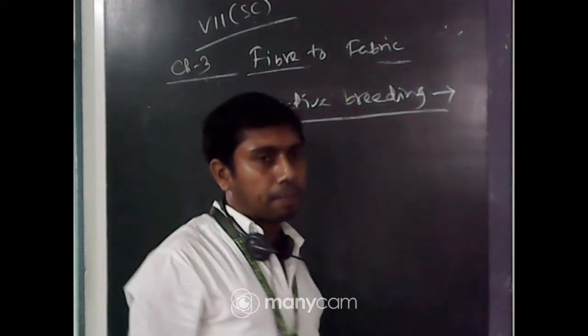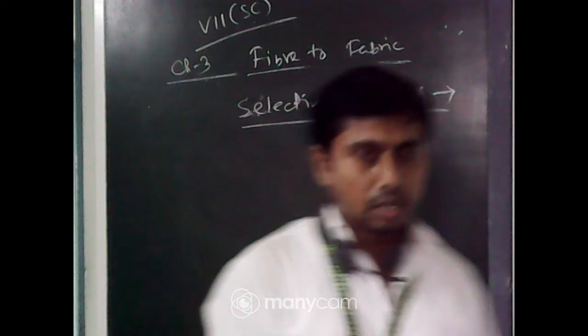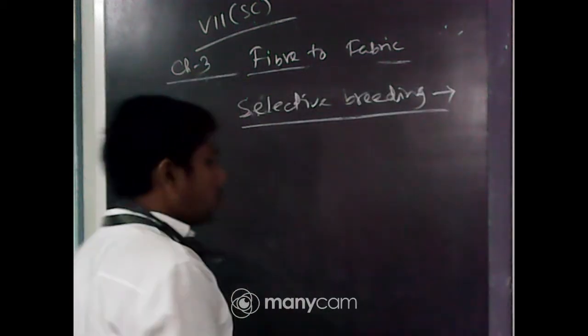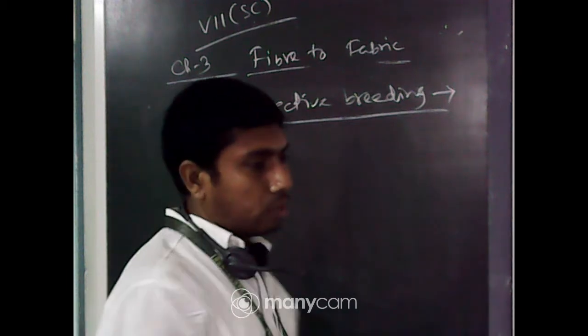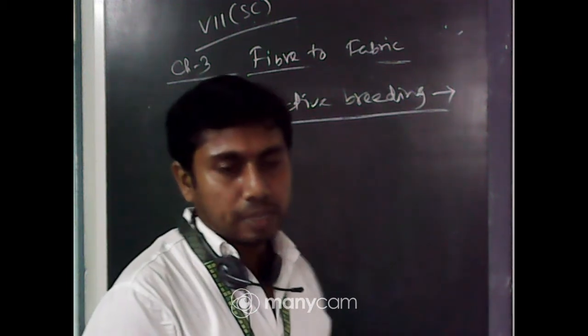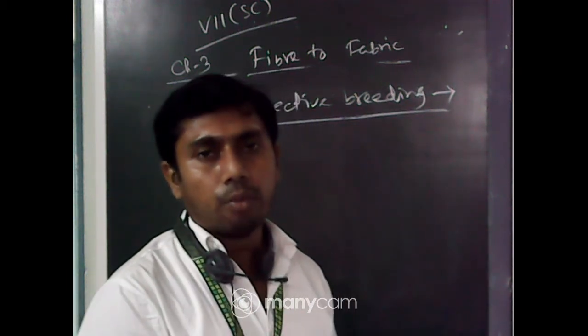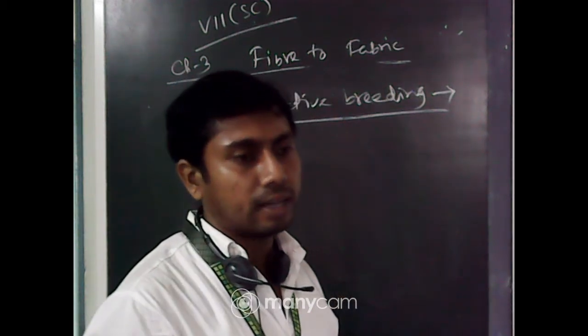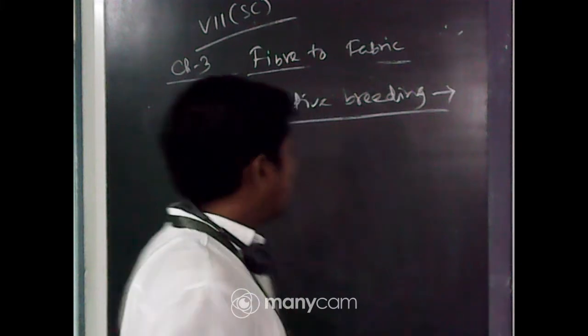Selective breeding is the process of choosing the parents so that the new property or new characteristic, especially here, a lot more soft under hair, appears in the offspring.